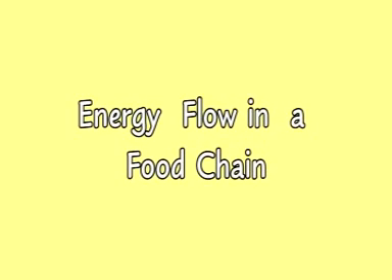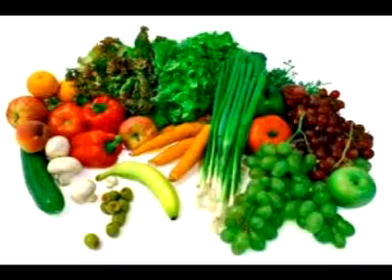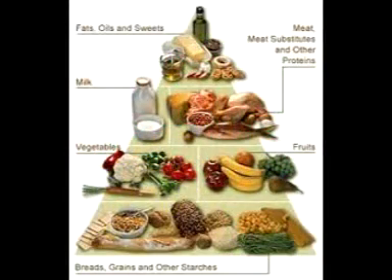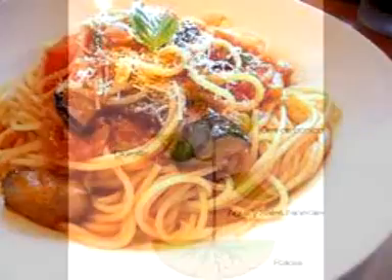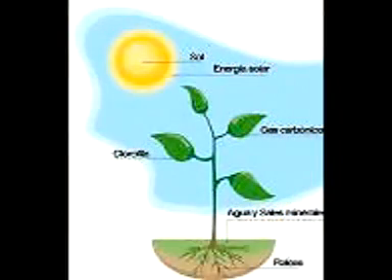All living organisms, including human beings, need energy, and this energy we obtain from food. Our food comes from plants as well as animals. How do plants get their energy? Plants obtain their energy from sun. So, sun is the ultimate source of energy.